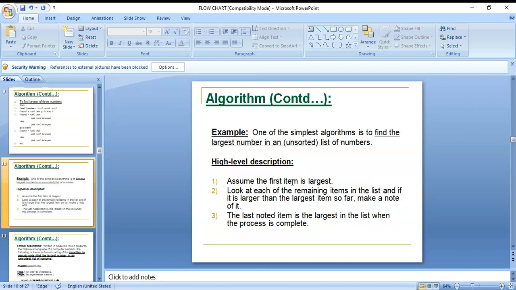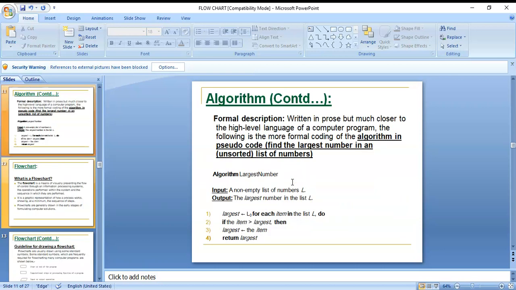Next, look at each of the remaining items in the list, and if it is larger than the largest item so far, make a note of it. The last noted item is the largest in the list when the process is complete.